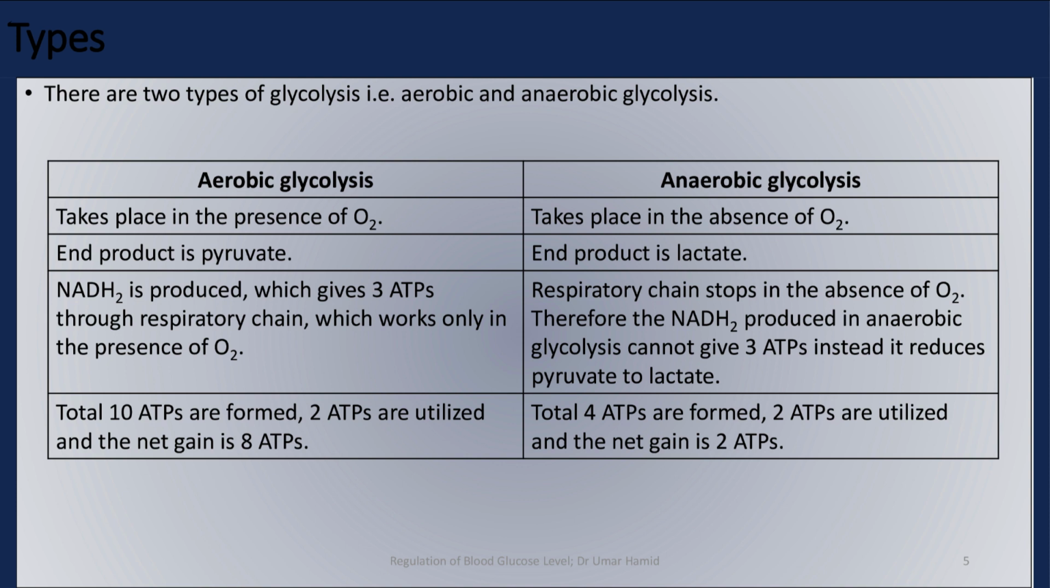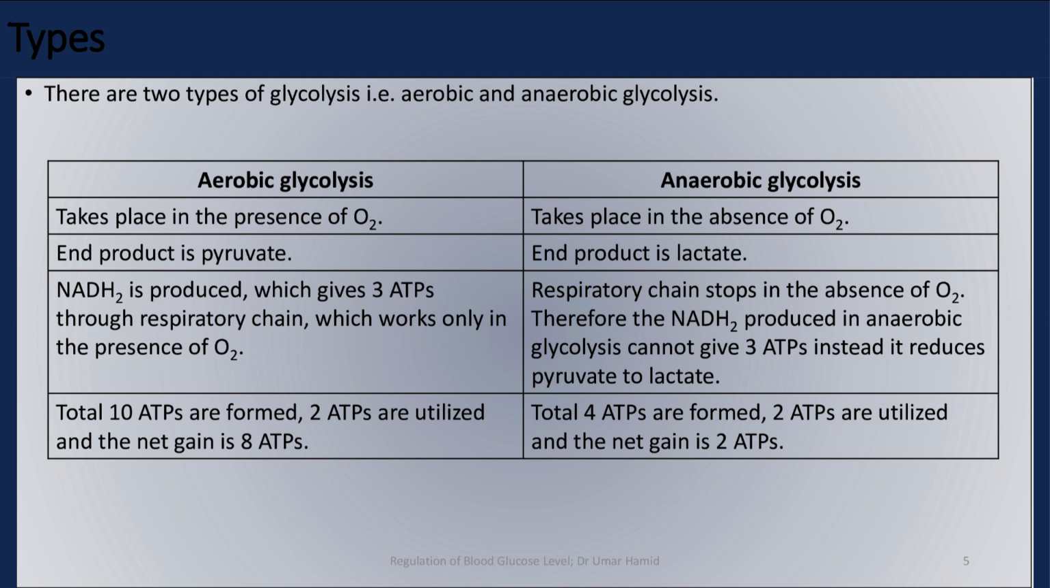In aerobic glycolysis, NADH2 is produced, which gives 3 ATPs through the respiratory chain, which works only in the presence of oxygen. In anaerobic glycolysis, the respiratory chain stops in the absence of oxygen. Therefore, the NADH2 produced in anaerobic glycolysis cannot give 3 ATPs, instead it reduces pyruvate to lactate.